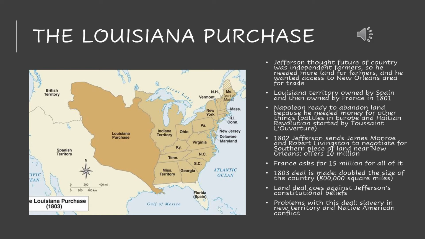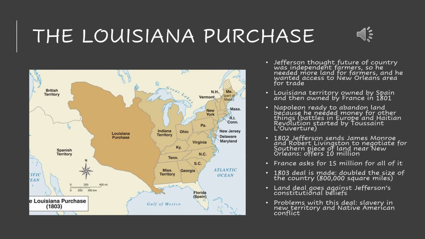But to his surprise, and this was an amazing thing, at this point in time, Napoleon was getting to the point where he had to wrap his head around the fact that he couldn't keep this land anymore. He had to sell his territory in North America because he had too much going on and he needed the money. So first and foremost, there was a Haitian revolution going on.